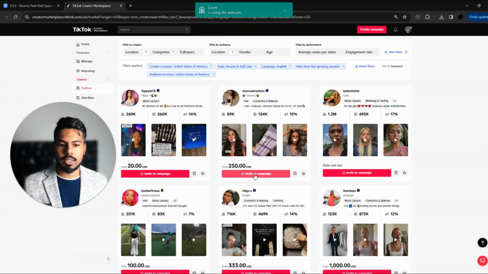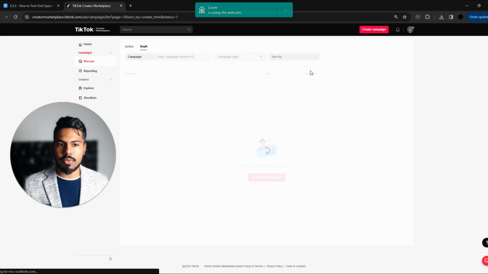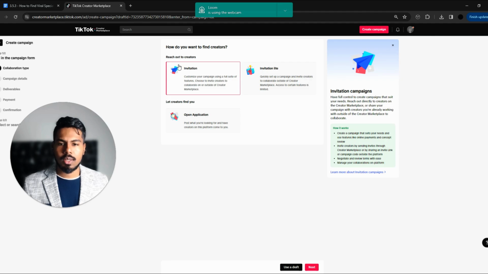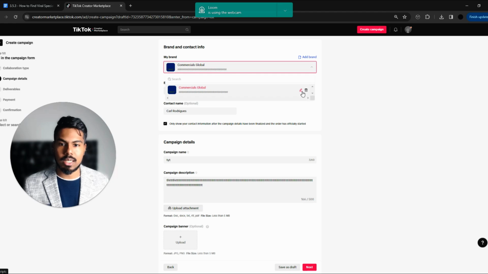Next is actually the campaign. If you want to invite creators to a campaign, you need to first create that campaign. The way you do that is you click create campaign. I've already drafted one so that it's quicker for you guys to see. So you'd select invitation, reach out to creators by invitation, and select next. I've just put in some dummy information here for example's sake.